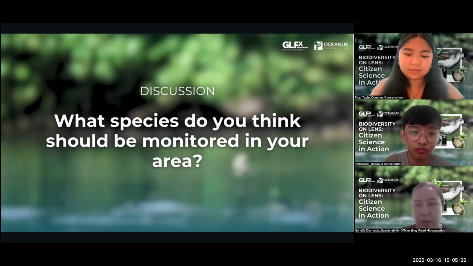The island flying foxes help in dispersing the seeds of fruit trees, and they also indicate a healthy mangrove ecosystem or mangrove forest. That's all.